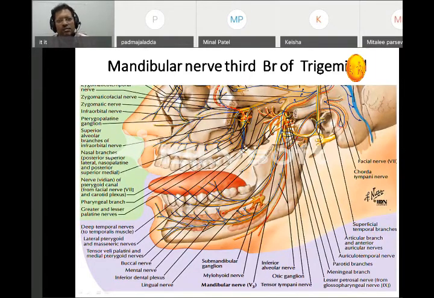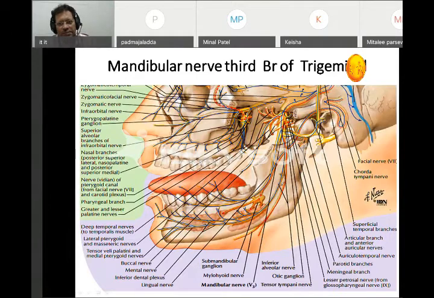Now we have to remember, the mandibular nerve has a motor branch and a sensory branch. The sensory branch goes down, supplies most of the part of the mandible, the surrounding mandible and lower teeth. And for the motor part of the mandibular nerve, if you remember, Madam talked about pharyngeal arches. There we said that the first arch nerve is the mandibular nerve. So this mandibular nerve supplies the muscles of mastication.